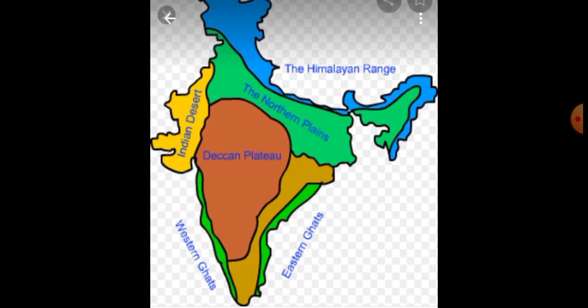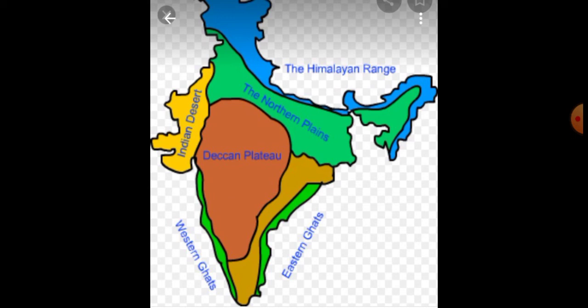Then the last plateau we learn about is the Deccan Plateau. The Deccan Plateau is triangular in shape. Just you see this map. It lies south of the river Narmada. Then this plateau is formed by lava flows. Lava means melted rocks. Okay, it lies south of the Satpura range and extends to the Eastern Ghats on its eastern edge and the Western Ghats on its western edge. It contains the oldest crystalline rock.